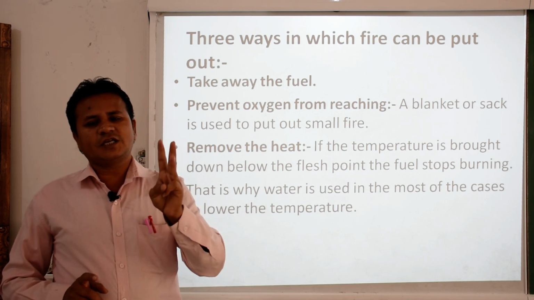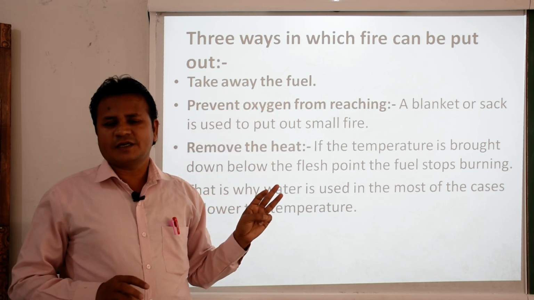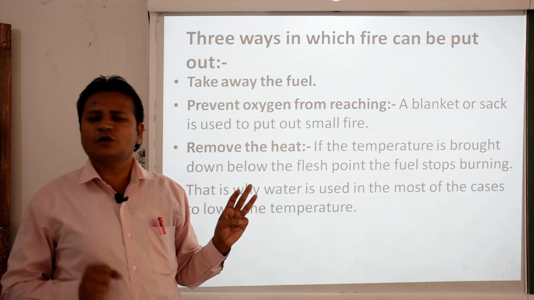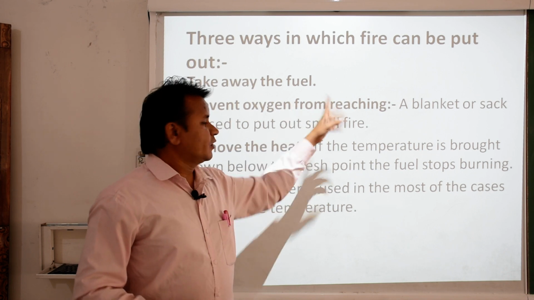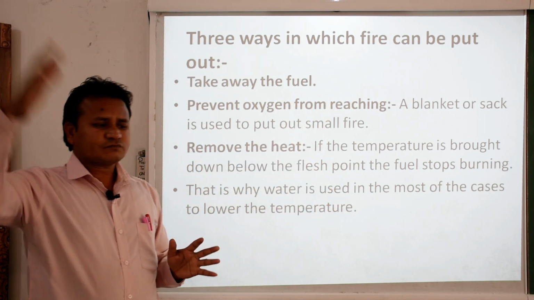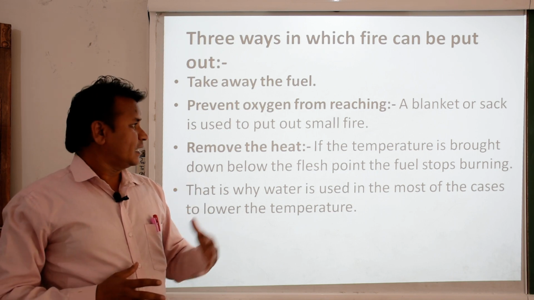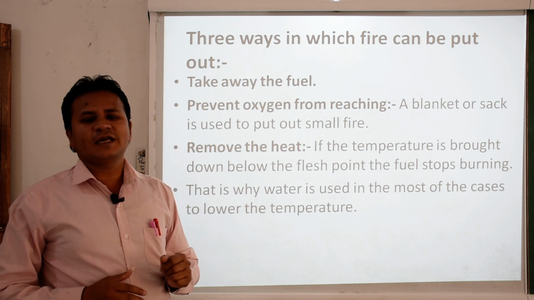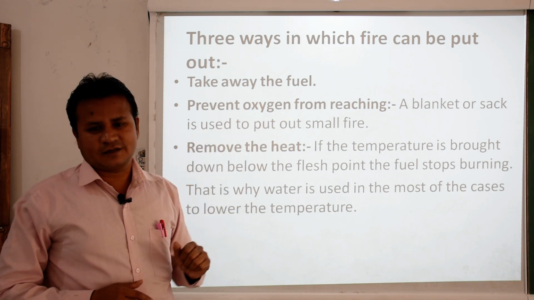Out of these three, if fuel is taken away, definitely it could be under control. The fire will not take place. How? Prevent oxygen from reaching. Now some people use a blanket or sack to cover the fire. Why? So that the oxygen could not reach there.